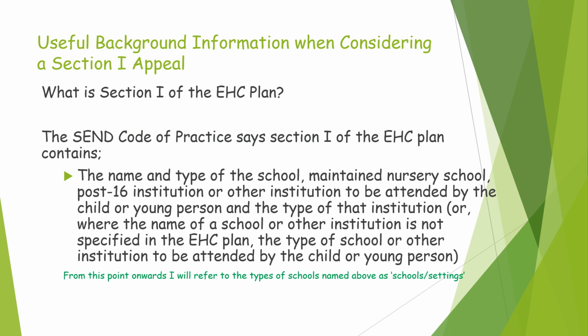Some useful background information when considering a Section I appeal. So what is Section I of the EHC plan? The SEND Code of Practice says Section I of the EHC plan contains the name and type of school, maintained nursery school, post-16 institution or other institution to be attended by the child or young person, and the type of that institution. Or where the name of the school or other institution is not specified in the plan, the type of school or other institution to be attended by the child or young person. From this point onwards, I'll refer to these types of schools named above as schools or settings.